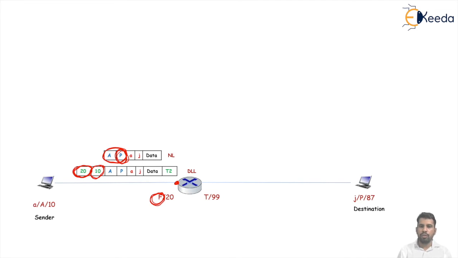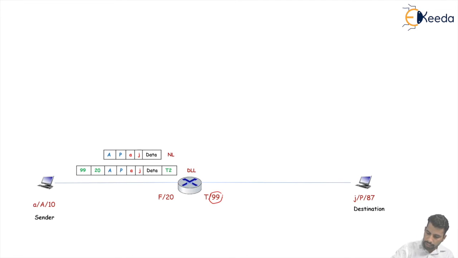So the router consults its routing table and runs the ARP protocol to find the physical address of the next hop. That next hop may be another router or maybe directly the destination. Here it is C, and it passes the packet to the other side and changes the addresses.